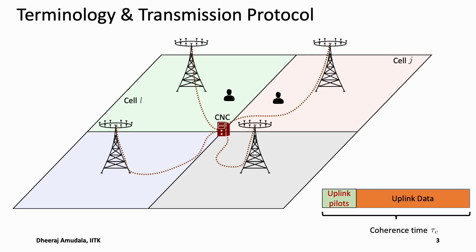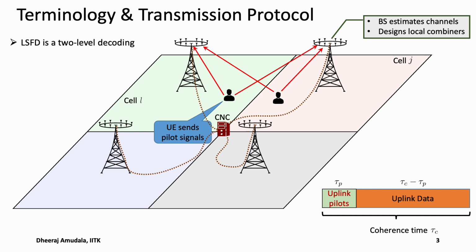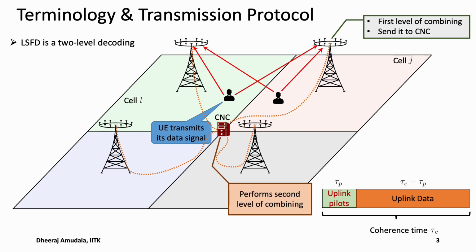The transmission protocol consists of a coherence interval of tau-c duration symbols, which is split into a pilot channel estimation phase of duration tau-p, during which the UE sends the pilot signals, and the base station estimates the channels, and it also designs its local combiners. The other tau-c minus tau-p duration constitutes the data transmission phase, during which the user sends the data signal, whereas the base station first uses its local combiners to combine the signal and sends the effective signal to the central network controller. The central network controller then performs the second layer of combining, which we call LSFD.